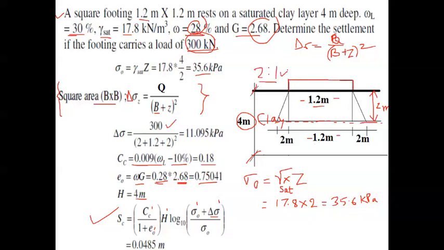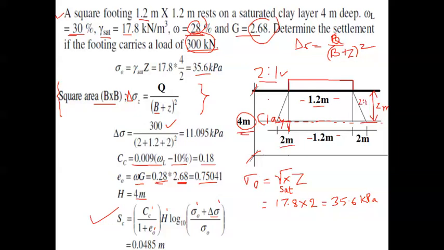I have discussed this 2 is to 1 dispersion theory in the stress distribution module, so you can watch those videos. If you use 2 is to 1 dispersion theory, for example, the total depth we are considering is 4 meter, so at the midway we have to take 2 meter only. This is the side of this triangular portion.